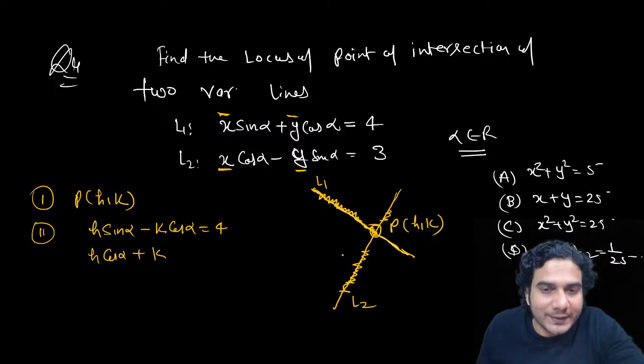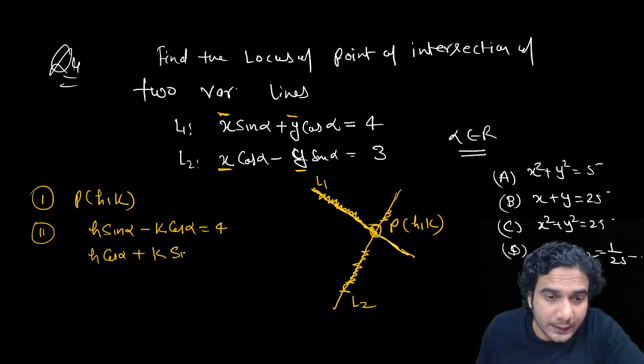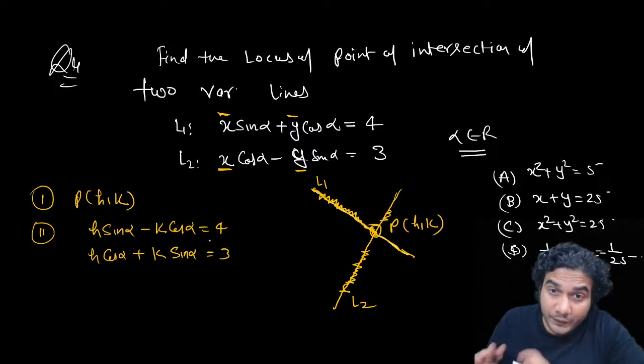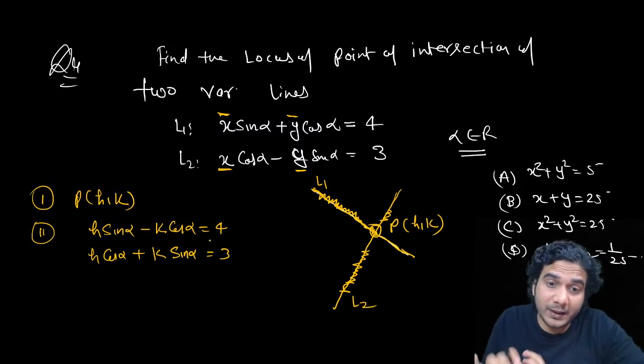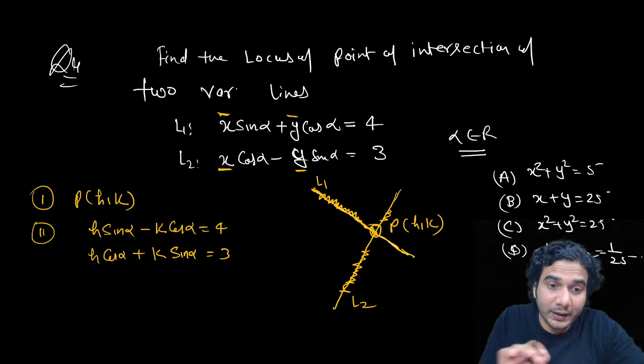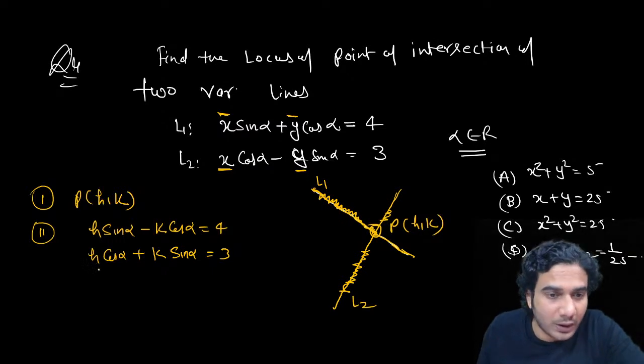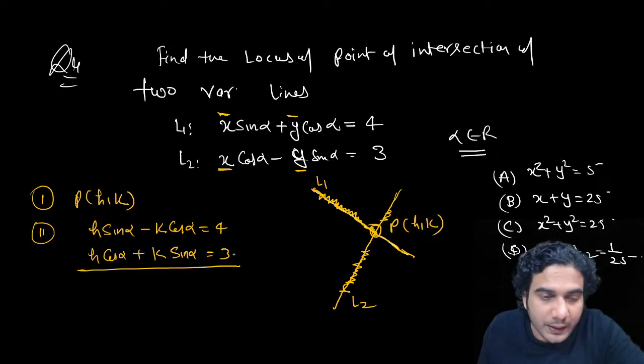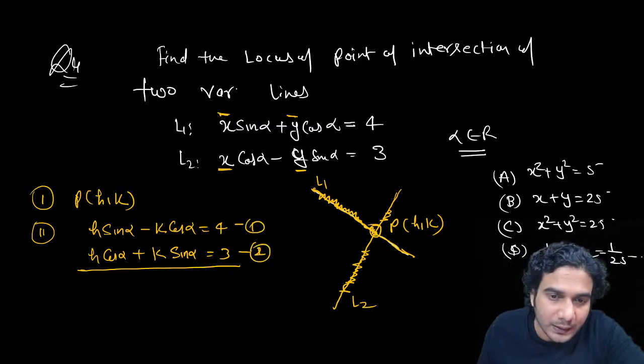But sometimes students get confused in that, so I'm writing h and k separately. That's why. The second equation is h cos alpha plus k sin alpha equal to 3. Now we can clearly see that h comma k is a common point, right? So h comma k is satisfying the first equation and the second equation; h comma k is the point of intersection. Now you can eliminate alpha. You can eliminate alpha by squaring and adding these two equations. First and second, square and add.